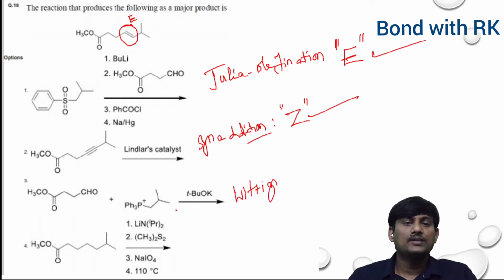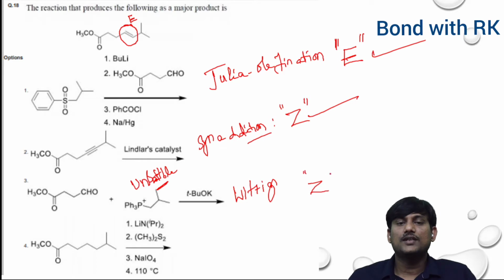Wittig reaction. The reagent is unstable. The ylide is unstable, so it can form Z, not E. The stable ylides form E. The unstable ylides form Z. So here you will get Z, not E.